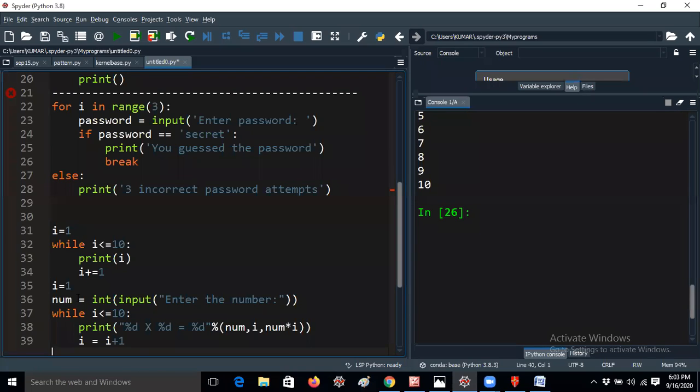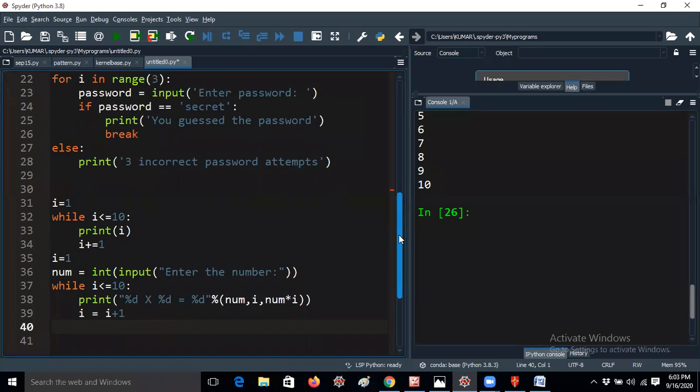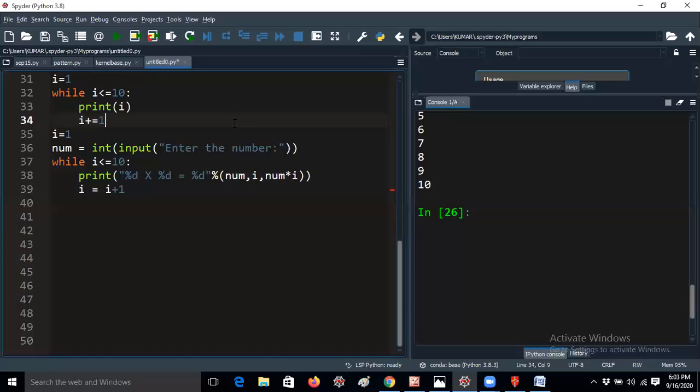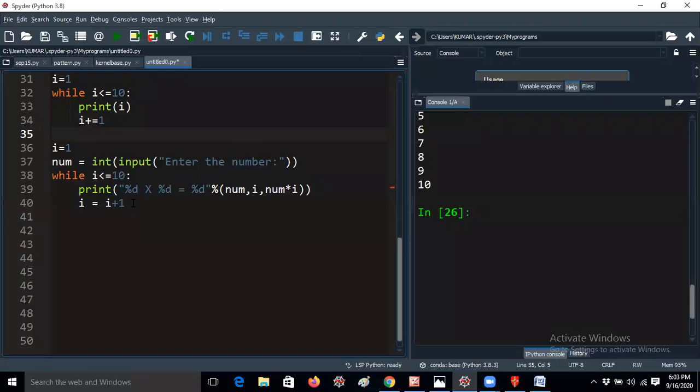Printing a multiplication table. Many students, from the 30 students, in the earlier session I gave a multiplication table question using a for loop. Some students used the format method and curly braces to retrieve the particular value. You can do it like that also. In the earlier case I explained using num into I. You can use the same concept with percentage d also. This is a different way. You can do the program in a lot of ways, guys.